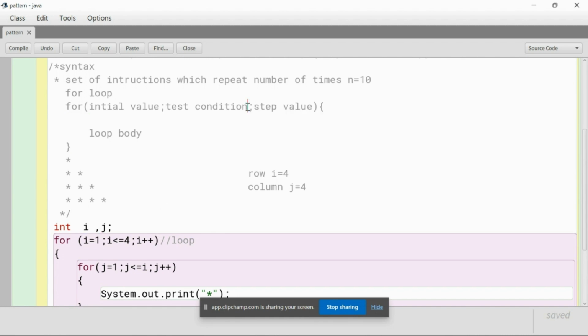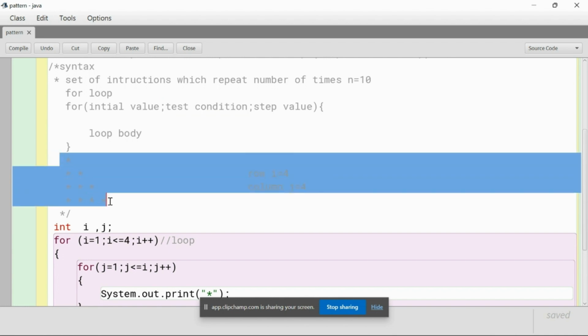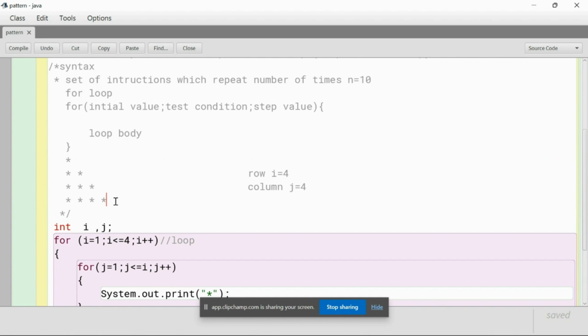Next is the test condition. Now what is a test condition? I said in the definition of a loop that a set of instructions will repeat itself a number of times until the test condition is satisfied. So the test condition should make sure you stop the loop in a way. I want a pattern which only consists of four rows and four columns. I don't want it exceeding that. So that's what I have given here.